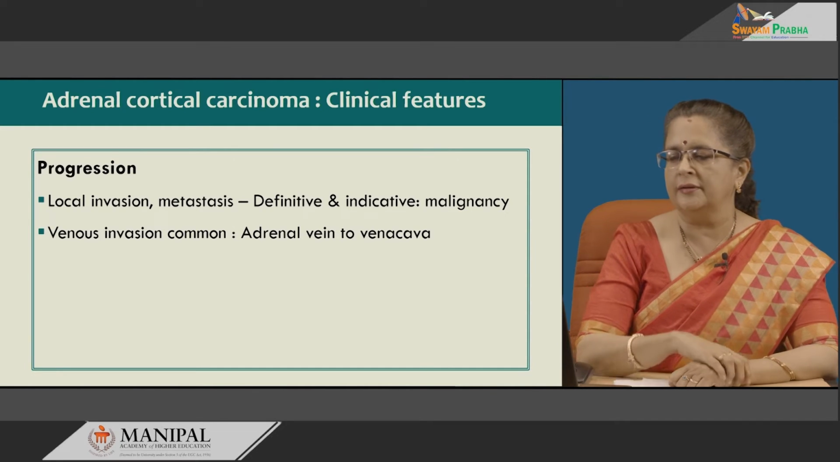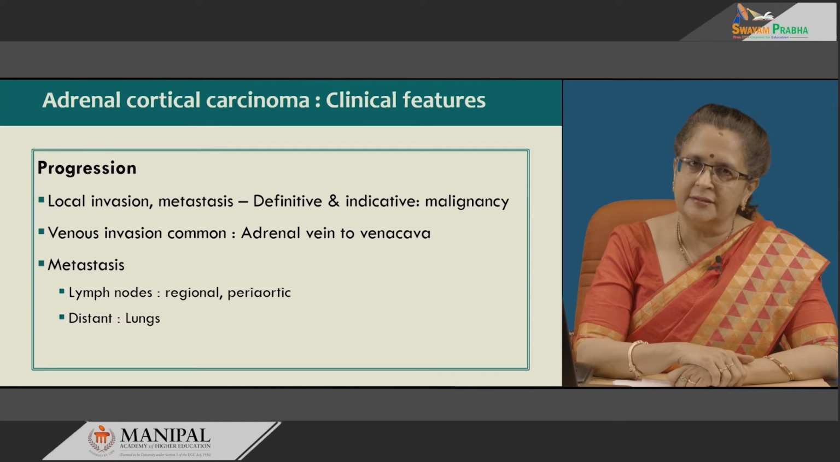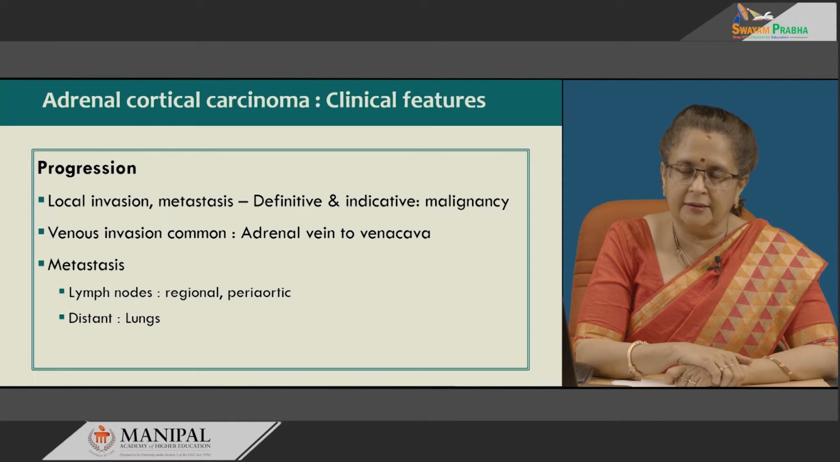Venous invasion is common, especially from the adrenal vein to the vena cava. Metastasis can be to lymph nodes or distant. Lymph node metastasis is to the regional and periaortic nodes, whereas for distant metastasis, the lungs are the most preferred site.